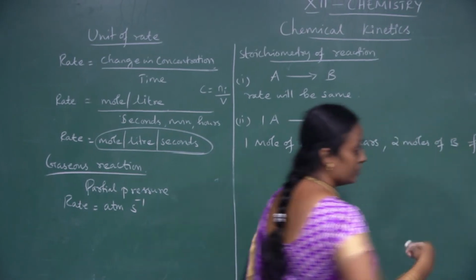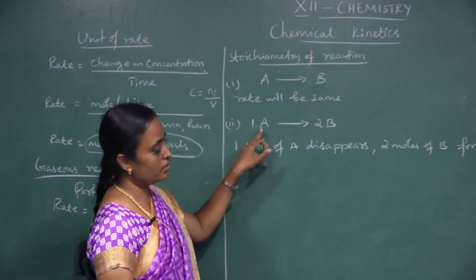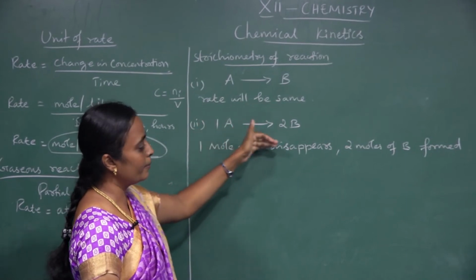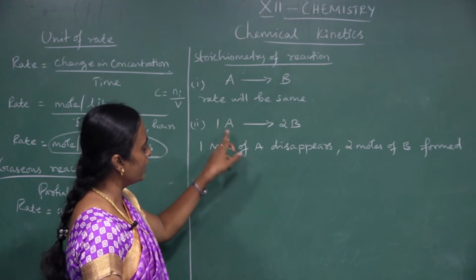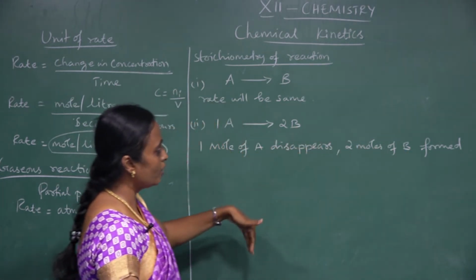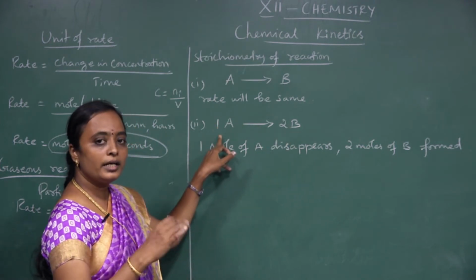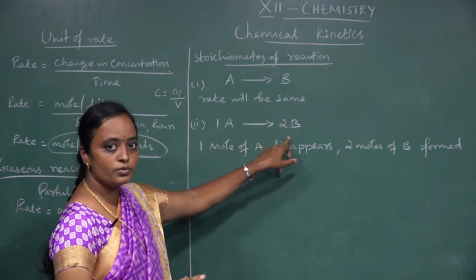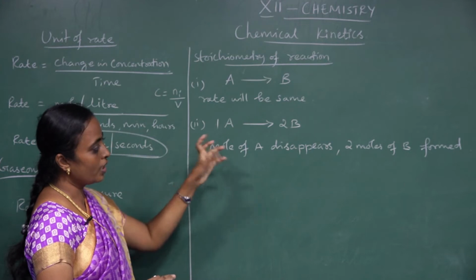In other terms, if you are taking the rate of disappearance of a reactant and the rate of appearance of a product, when 1 mole of A disappears, 2 moles of B will be formed. That means the rate of appearance of B will be twice as compared with the rate of disappearance of A. So the appearance will be 2 times greater compared with the disappearance of A. So that gives us the stoichiometry of a reaction.